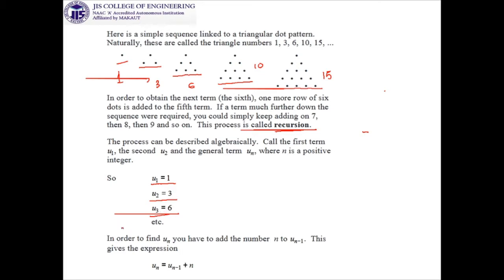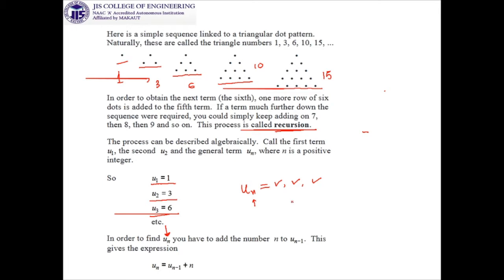Now our target is to find out u_n. If we can find out the general term of u_n and put the value of n in u_n, we can find out the results as we desire. So how can we write u_n? You have to add the number n to u_(n-1).